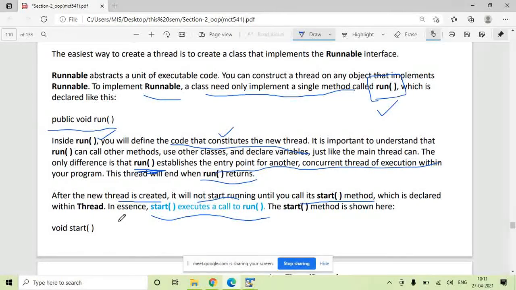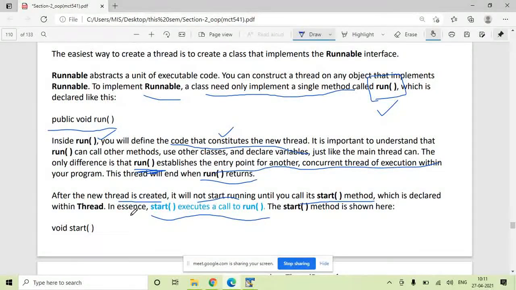So in threads also it happens like this. First you create the thread, and after creating it you call start; the thread will not actually start running. It will make your thread ready for running. Whenever that thread gets a chance to run, then this run method will get called, and whatever code you have written inside the run method will be executed.